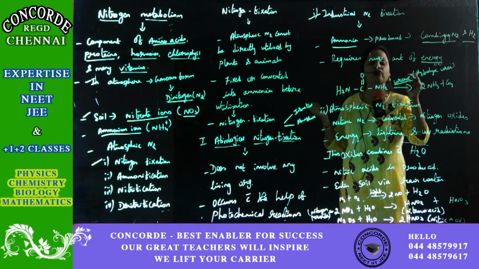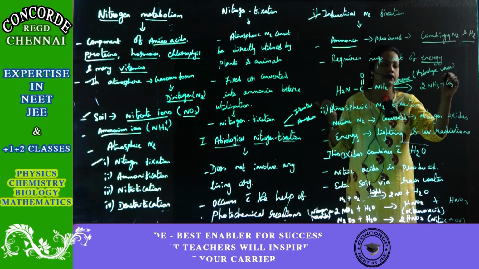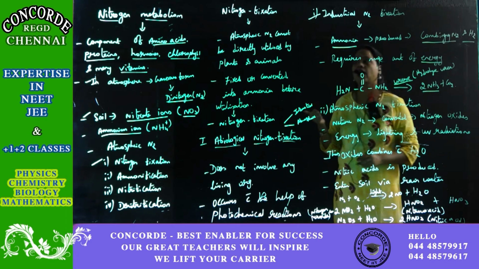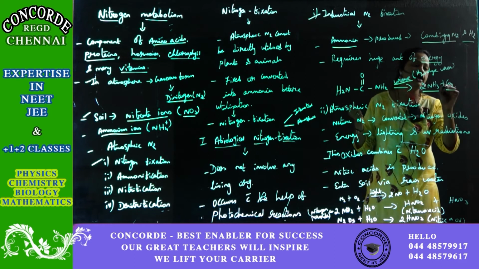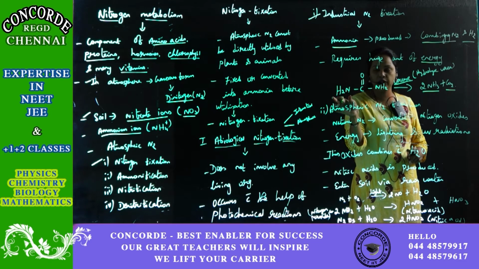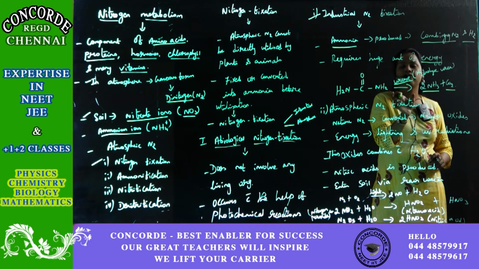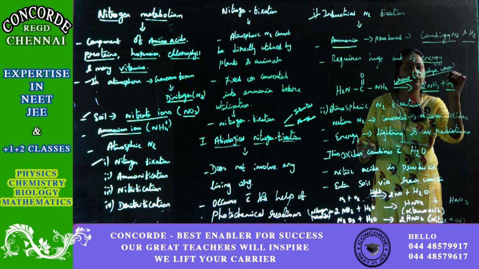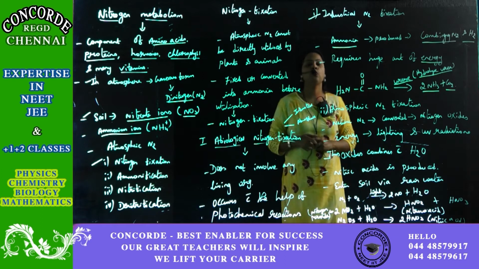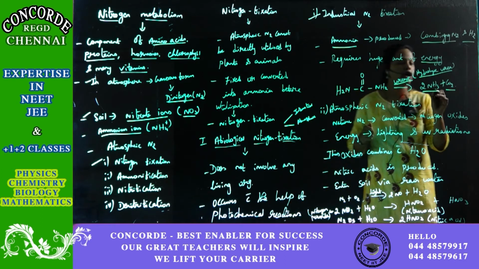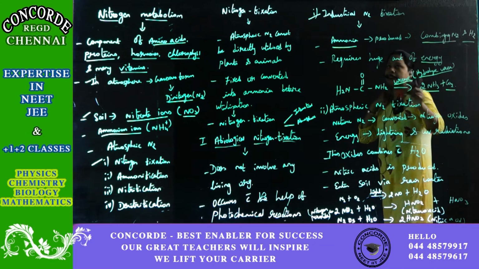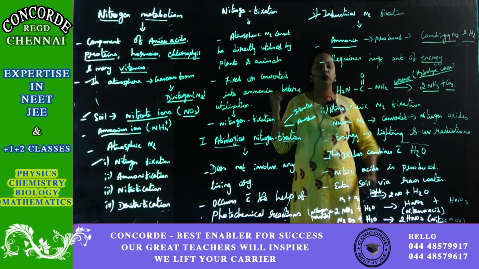What is the function of urease enzyme? It hydrolyzes the urea. So once it hydrolyzes the urea, you will get ammonia with carbon dioxide. When you treat the hydrogen and nitrogen with the help of urease enzyme, it hydrolyzes the urea, and you will produce two molecules of ammonia with one molecule of carbon dioxide. This is regarding the industrial nitrogen fixation.